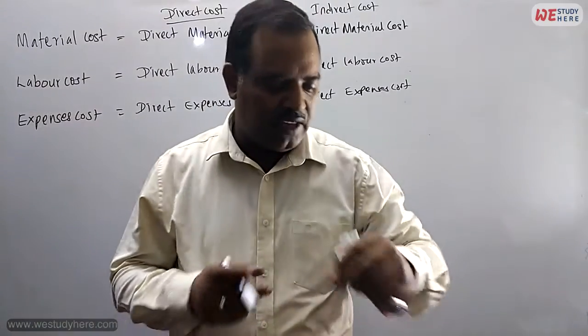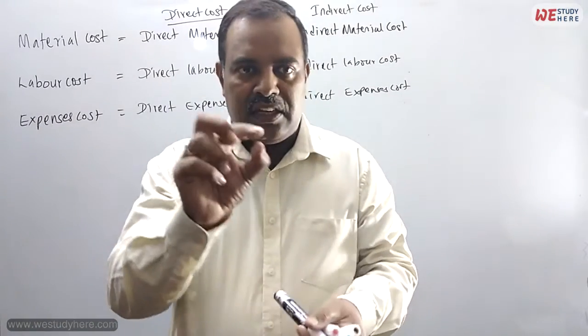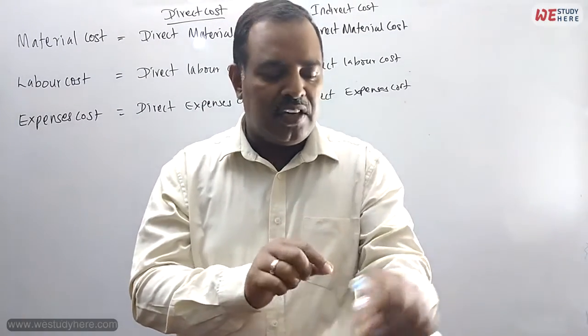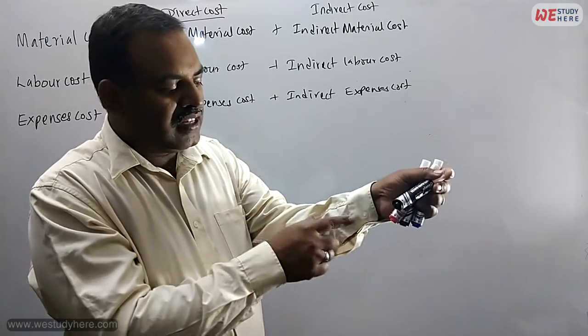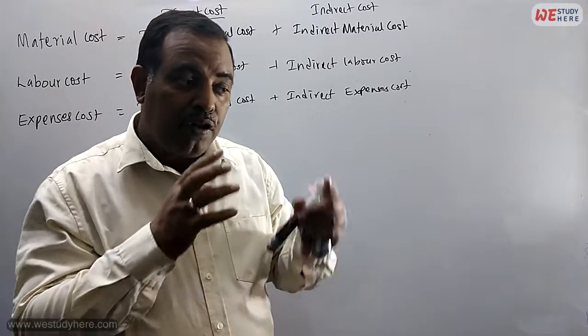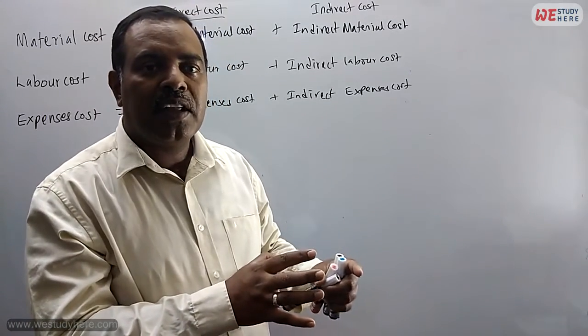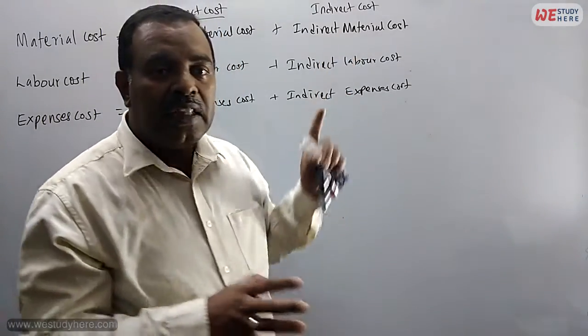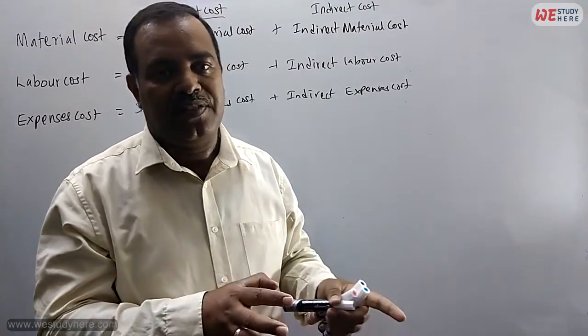Okay, now what is direct material? We'll see one by one to understand what this is. Direct material, for example, if I want to produce a set, that raw material, you can see from here. We can see cloth, we can see the button, we can see the badge. Understood? If you can see these things, we call them direct material. Indirect material means the things that we cannot see.